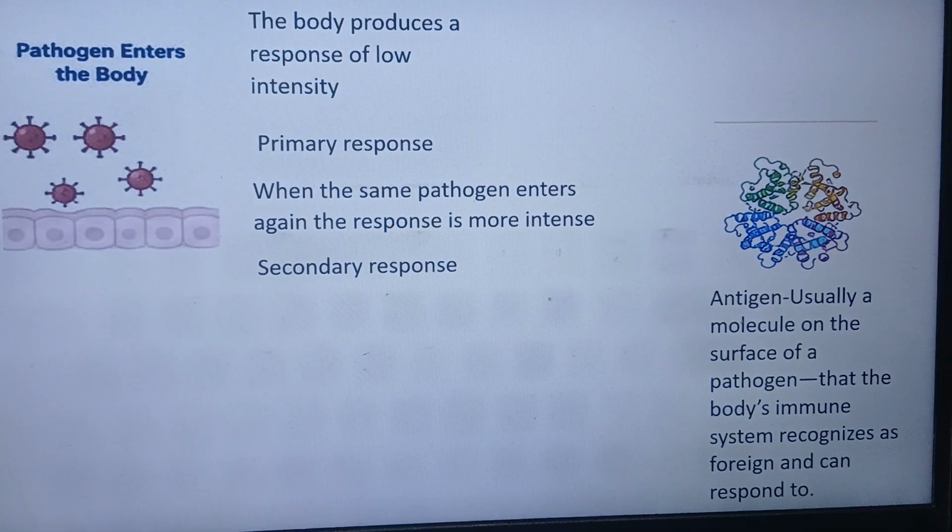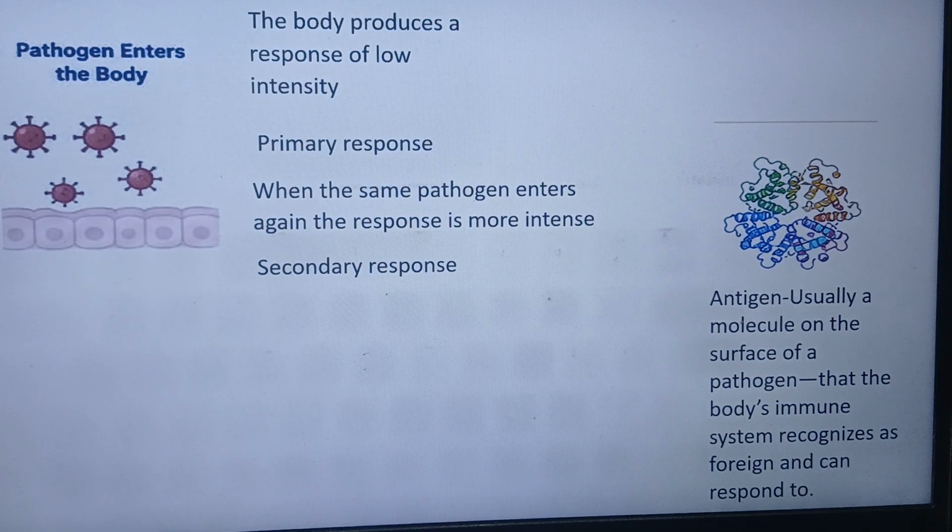This molecule can be a protein or of sugar type. Our body's immune system recognizes this foreign substance, the antigen, and whenever it recognizes it, it develops a response to fight it away.